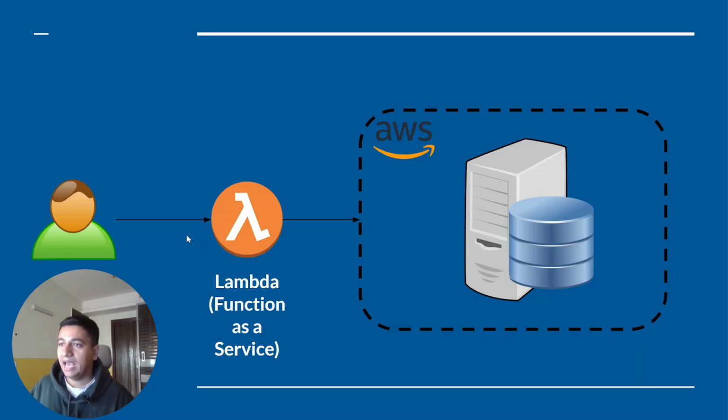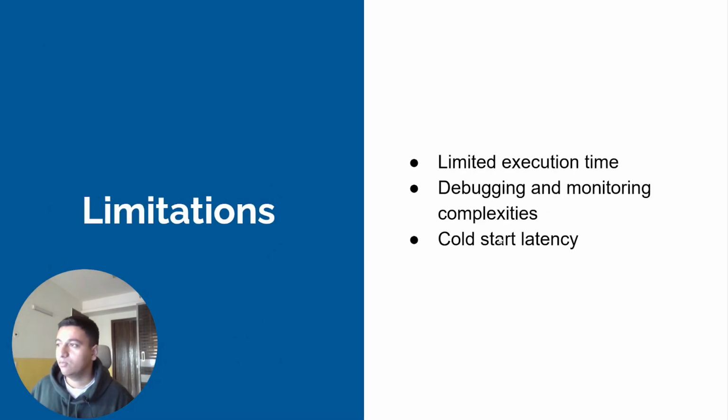Okay, and why is that? So if you look at this diagram, the server and the other components are being managed by AWS. So you do not have access to the server, right? You cannot SSH into this machine. You cannot log into this machine and run some extra commands, right? That is not possible here. So that is why, for debugging this, you are only relying on the logs that AWS is giving you.